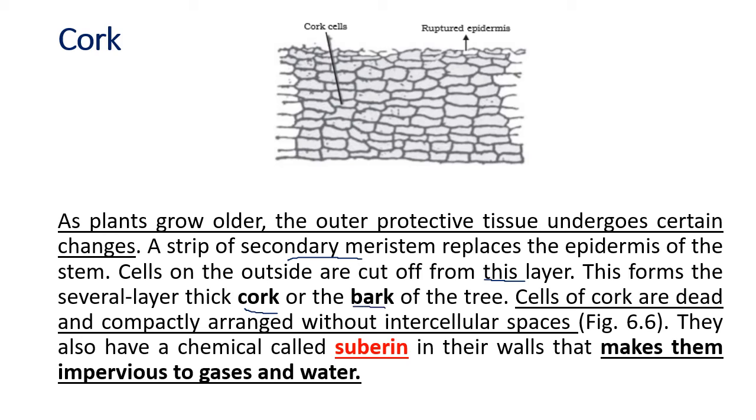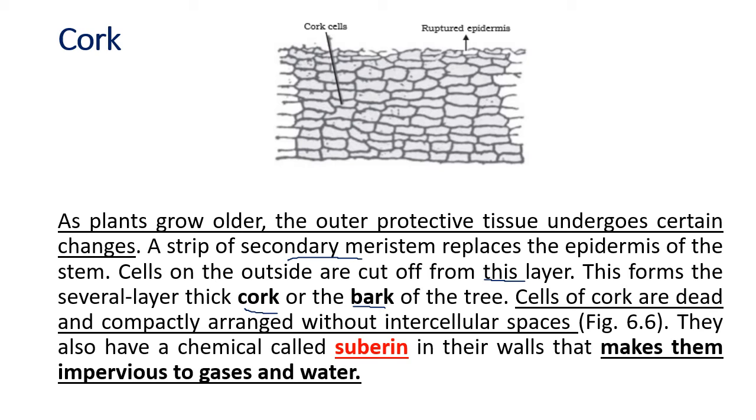You know what is a bark? If you have seen a mango tree, a chiku tree, the outside has got a very hard brown surface on the trunk of the tree. The neem tree, the mango tree, the chiku tree, all these trees have got a hard outer brown surface which is called the cork or the bark.